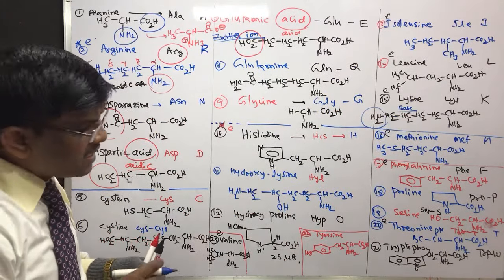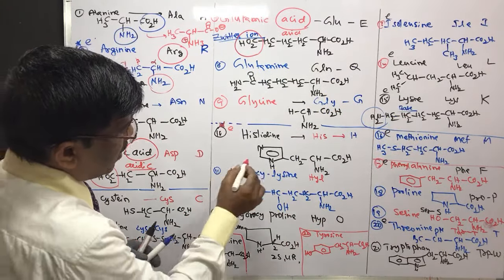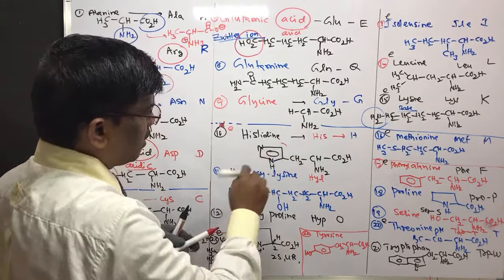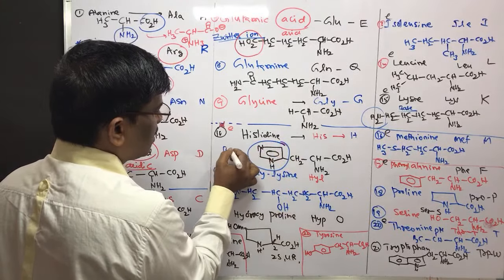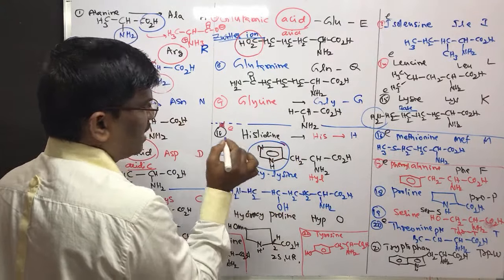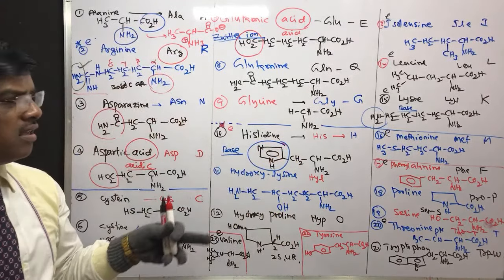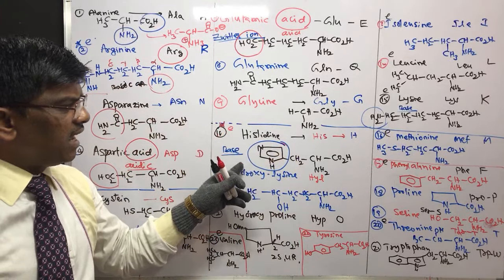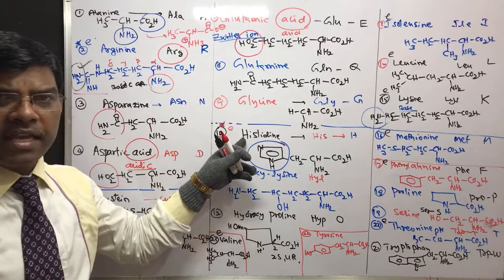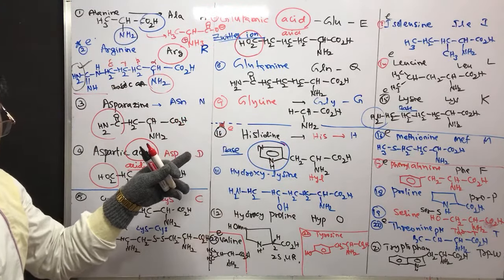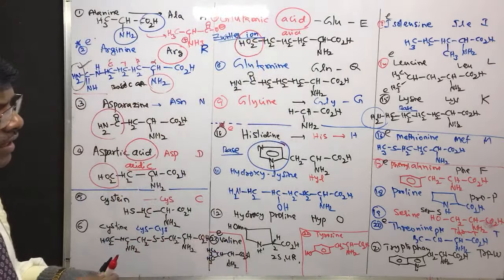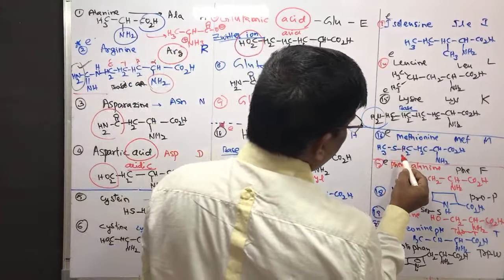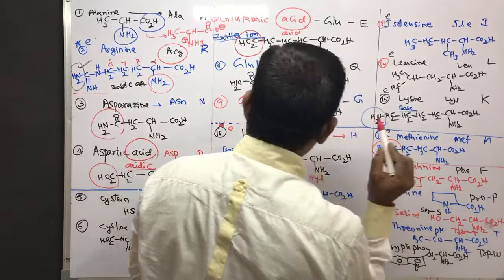Then histidine. Histidine has an imidazole molecule. Because of this imidazole molecule, it is also going to be basic. So base structure, basic. It is going to act as a base, right? Histidine is one of the examples of basic amino acids. Then the remaining ones are all neutral. What are the important things? Sulfur containing amino acids, methionine,